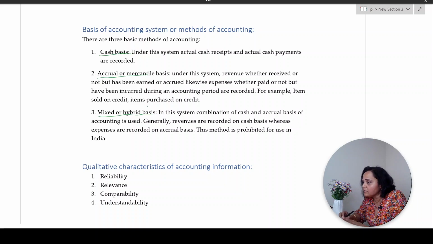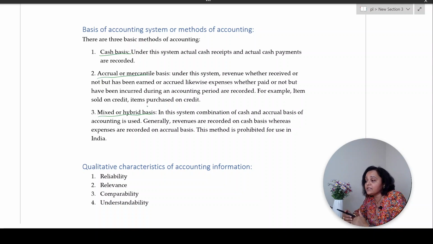Now, the third basis is what? In this system, cash as well as accrual basis is taken into consideration. What normally is done is, whatever incomes are supposed to be received, only when they are actually received in cash, that is when they are recorded in the books of accounts.